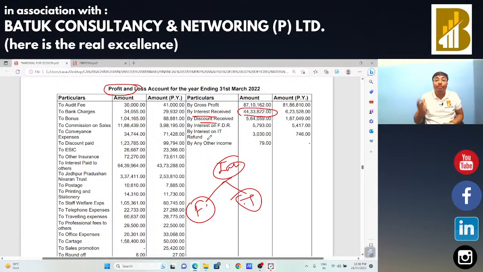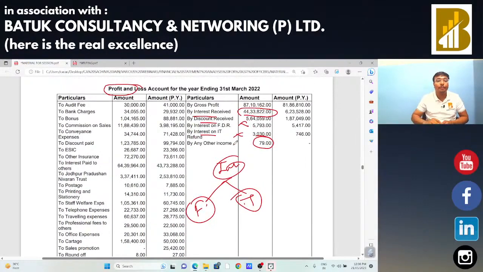We need certain documentation, and this is completely based on the nature of the particular business. Interest on FDR, there is no question of GST. Interest on IT refund, there is no question of GST. Any other income is 79 rupees, so we are not going to do that. But if the amount is huge, in that case we are going to analyze what type of nature this income has.